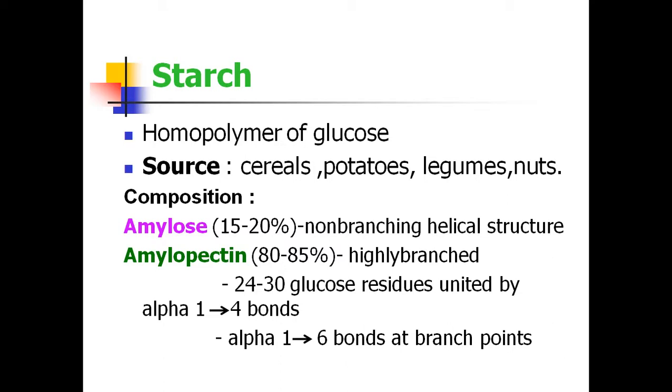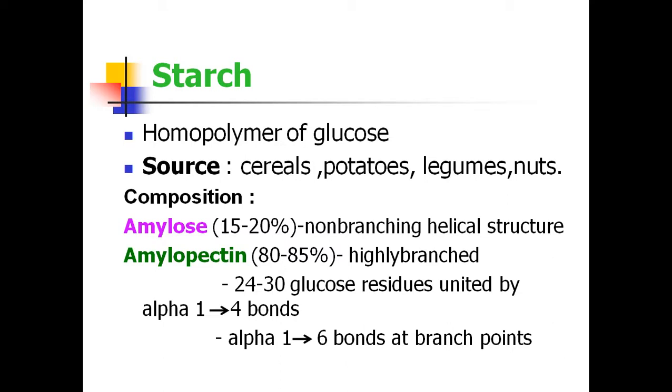Even rice is made up of starch. So starch is a major food that we consume in our diet. Regarding the composition of starch, it consists of two units in its structure: amylose and amylopectin. Amylose is about 15 to 20% of the total starch, and amylopectin is about 80 to 85%.